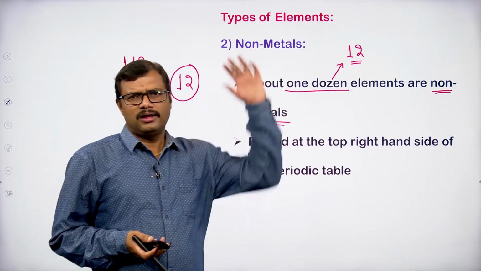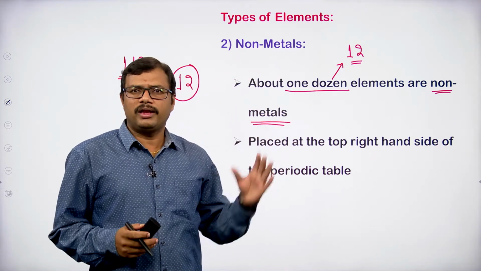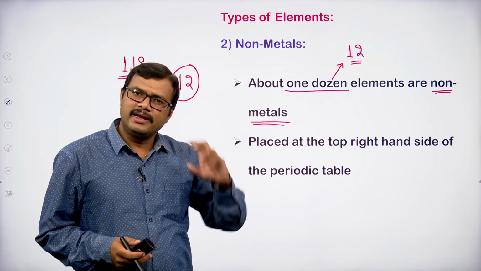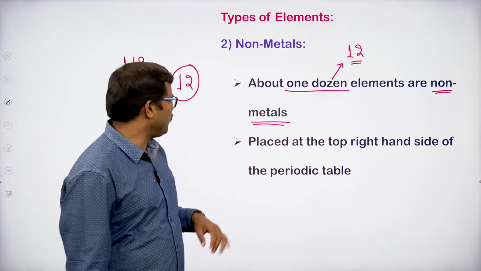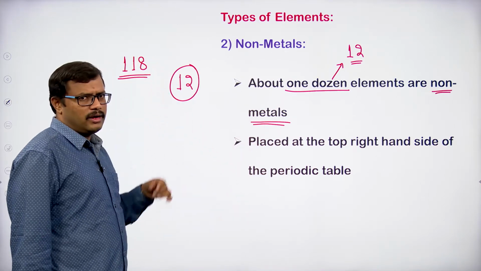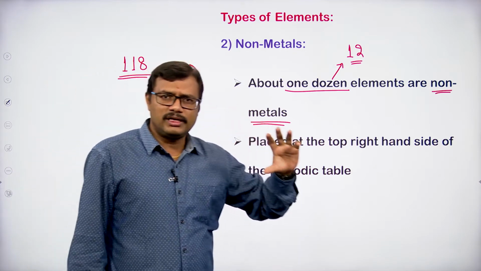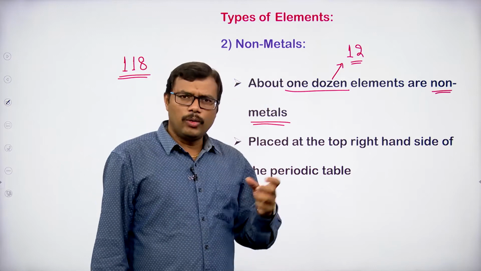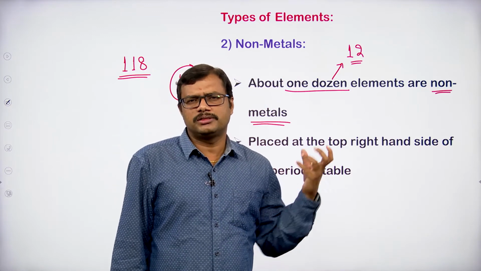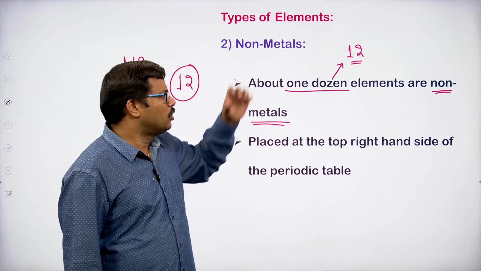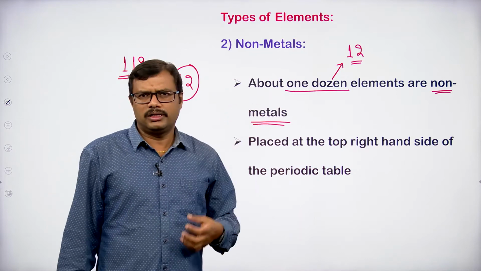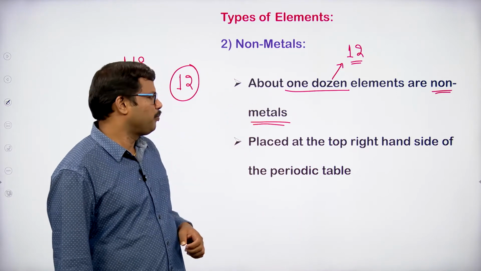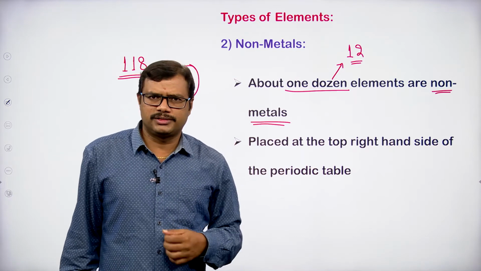So the number of non-metals is very small in the periodic table. Okay. Of the 118 elements, more than 75% are metals, and when you observe the non-metals, only approximately 12 elements are non-metals in the periodic table. Okay. Where can we find the non-metals?